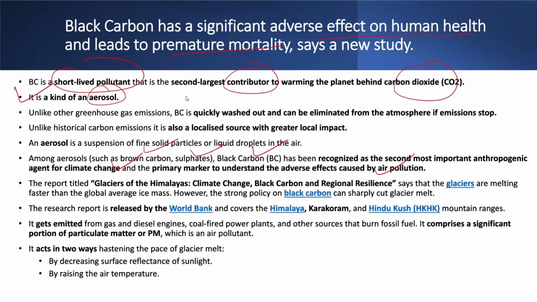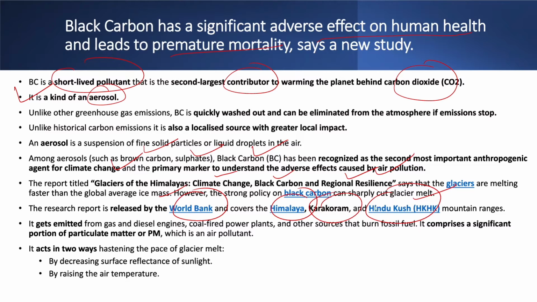Last month, in June, there was an article that black carbon hastens the process of glacier melting. So let us revise it. The report titled Glaciers of the Himalayas, Climate Change, Black Carbon and Regional Resilience says that glaciers are melting faster than global average ice mass. However, a strong policy on black carbon can sharply cut the glacier melt. The research report is released by the World Bank and covers the Himalaya, Karakoram and Hindu Kush, that is the HKH mountain ranges.